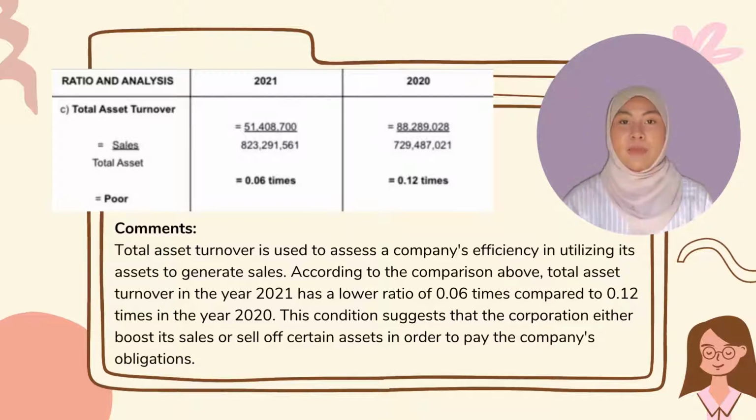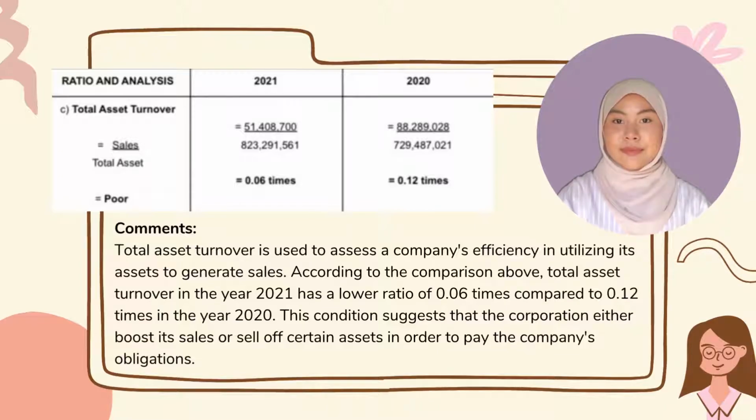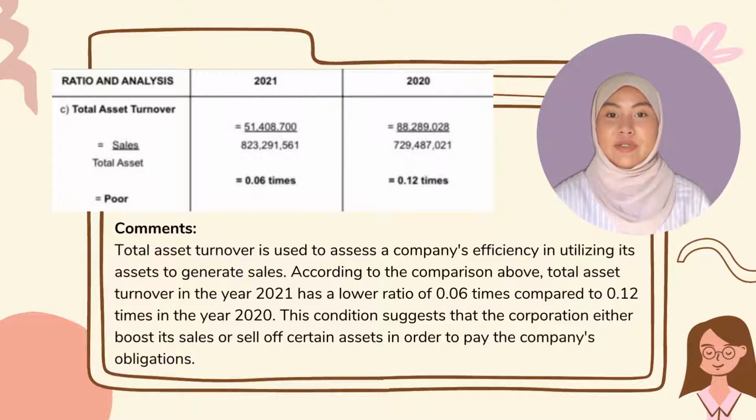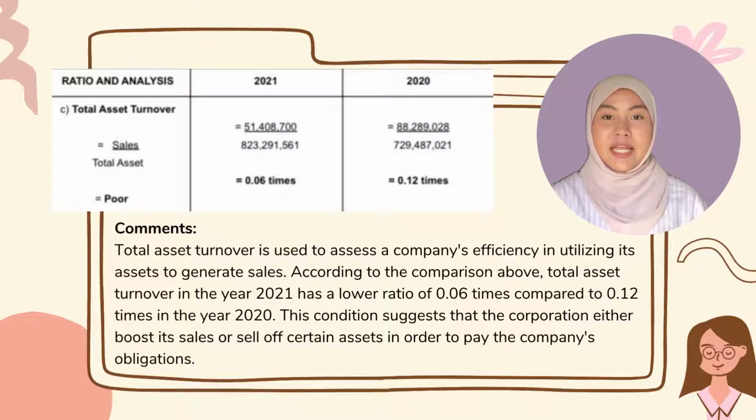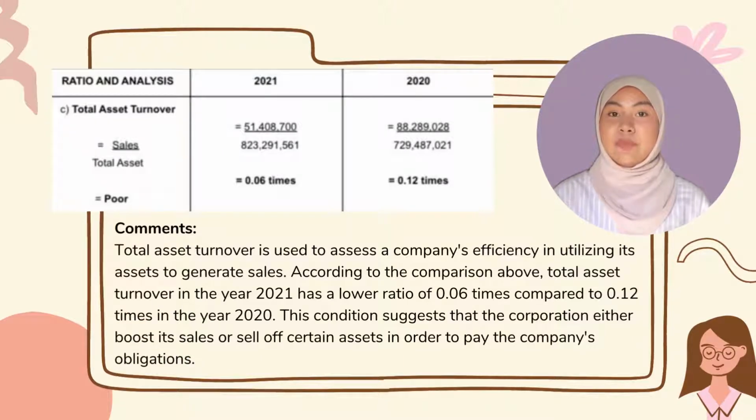For 2020, the amount of sale is RM88,289,028. The amount of the total asset is 729,487,021. After we divide them, we will get 0.12 times as the answer. According to the comparison, total asset turnover in the year 2021 has a lower ratio, which is 0.06 times compared to 0.12 times in the year 2020. It shows that the company needs to boost its sales or sell certain assets in order to pay the company's obligations.